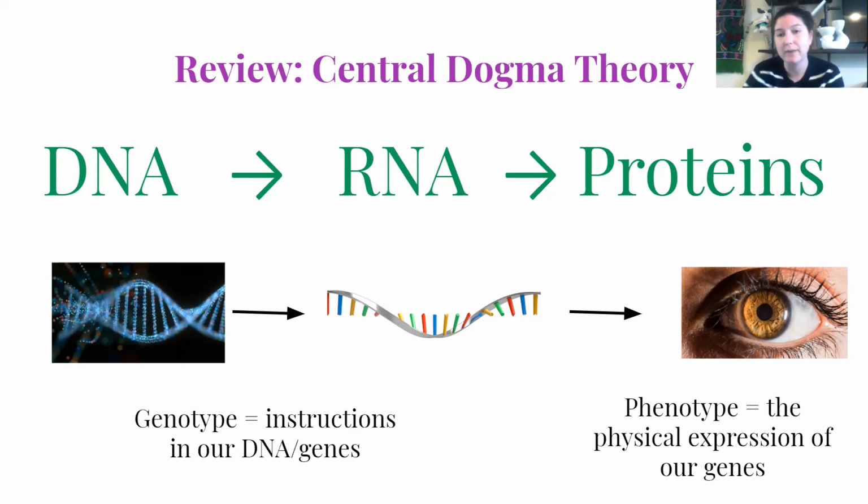So the RNA travels outside of your nucleus and it's going to find the ribosomes, and on the ribosomes we're going to translate the RNA into a protein. Those proteins become everything that we know of in our body. My brown hair is because my DNA says I should have brown hair. My eyes are hazel because that's what my DNA says. My protein expresses that trait. The phenotype, or the physical expression of our gene, is what we see. Today we're going to look at a case study about another physical expression, except this time it's not necessarily something we can see.